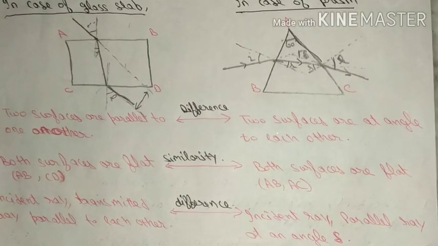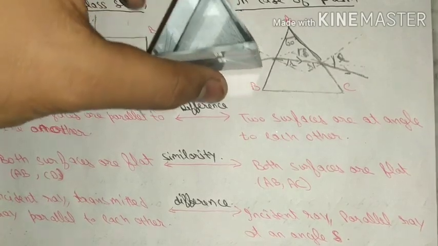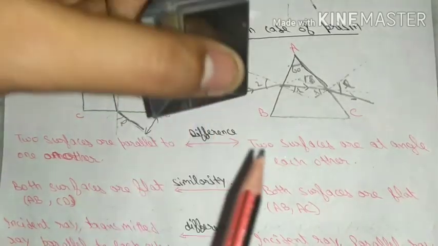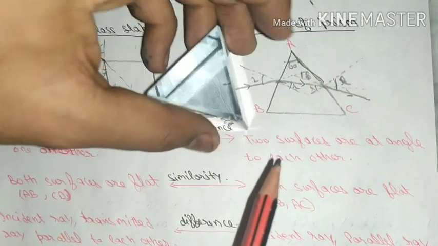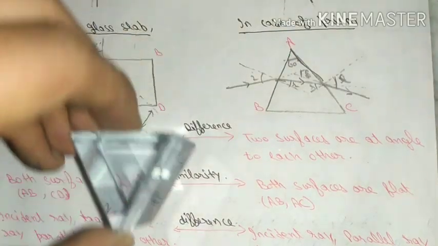Now let's discuss refraction through prism. So this is our prism, you can see. All surfaces are flat and its base is a triangle. Its base is a triangle on which it can be placed. So it can be placed like this, and you can see